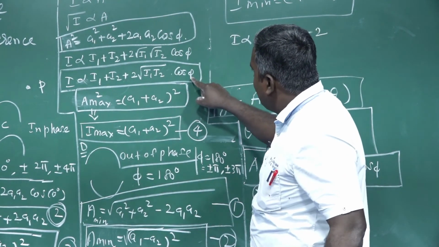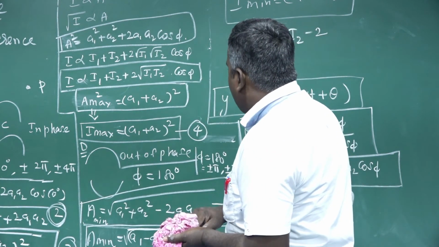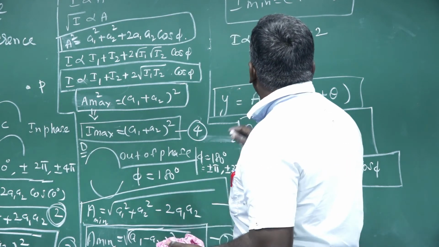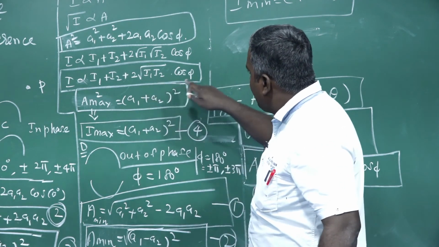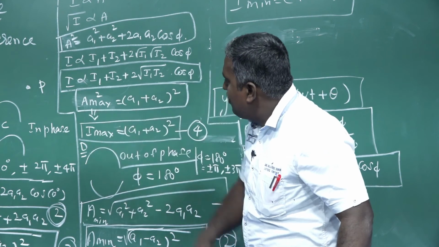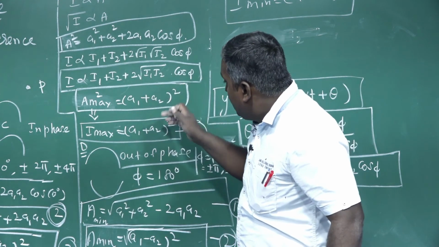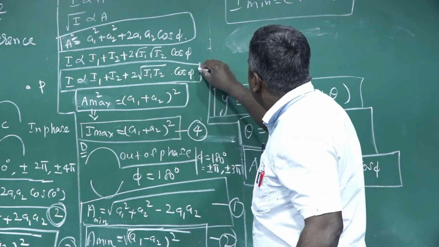Because cos pi at the same time in phase. Both are in phase. Now I maximum is written here, no problem. With the help of this formula we can write I maximum.